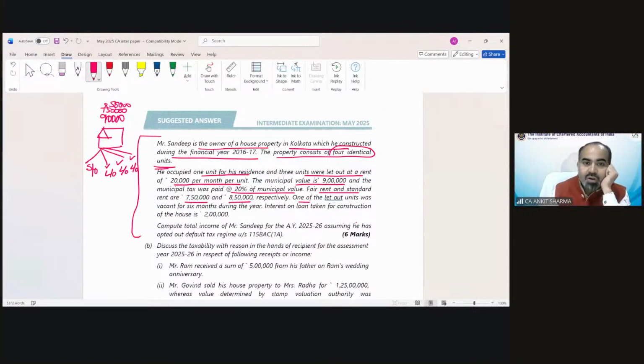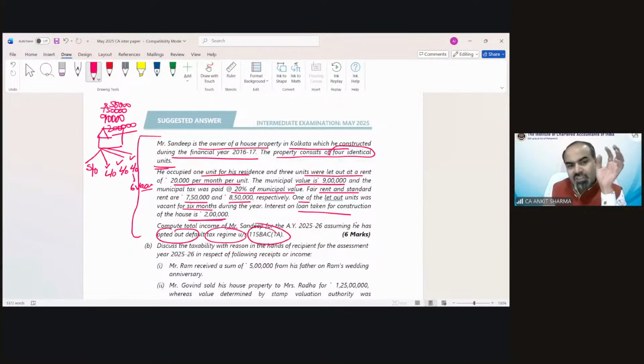One of the let out units was vacant for 6 months. Because the 4 units are identical, out of these 3 let out units, 1 unit is vacant for 6 months, so we can consider any unit as vacant. Interest on loan taken for construction of the house is 2 lakh rupees. So we have paid 2 lakh rupees interest, which is also going to be divided 1/4, 1/4, 1/4. Compute the income of Mr. Sandeep if he has opted out of the default tax regime.